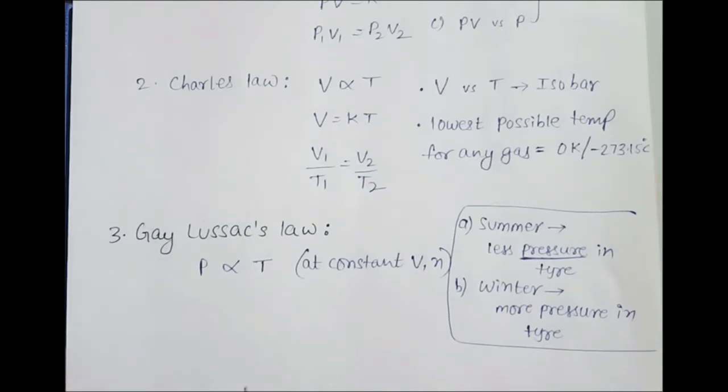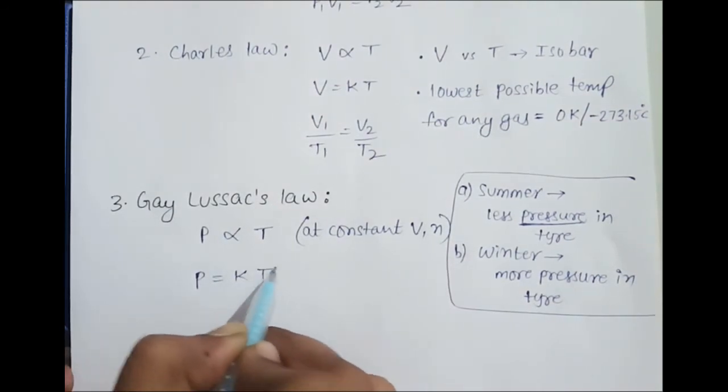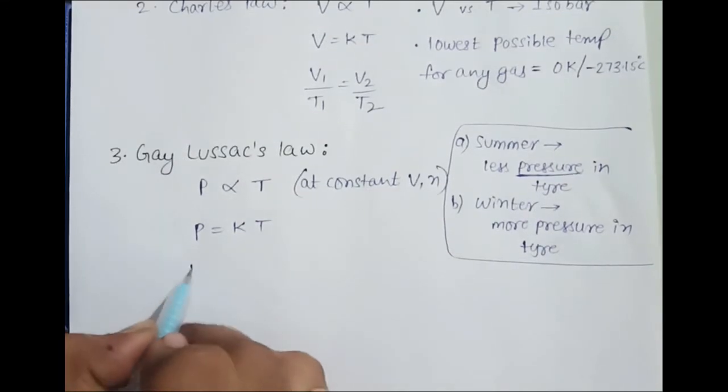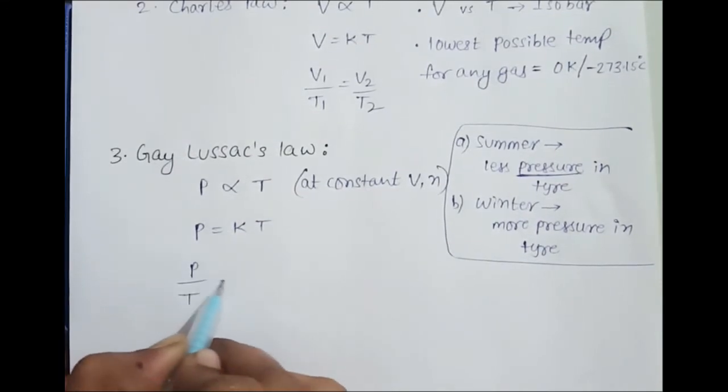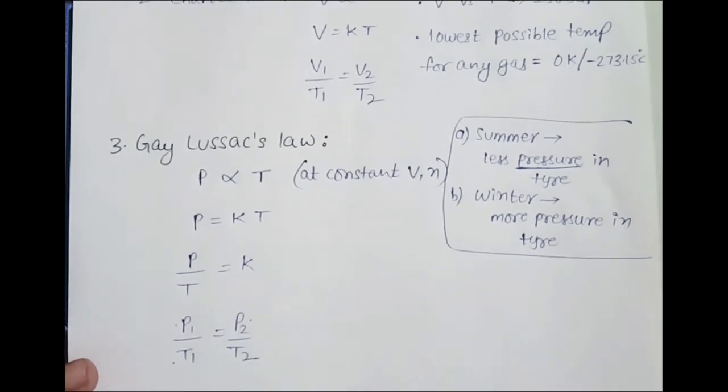Now here we can remove the proportionality symbol and put a constant. So P is equal to K into T, which means P by T is equal to K, which means P1 by T1 is equal to P2 by T2. 1 is the initial and 2 is the final: initial pressure, initial temperature, final pressure and final temperature. This is the Gay-Lussac's law statement. These things will come at the end, so don't worry about it.